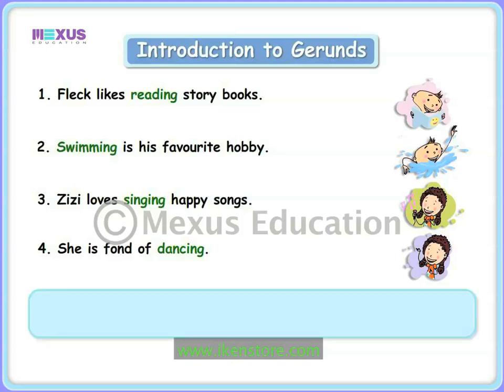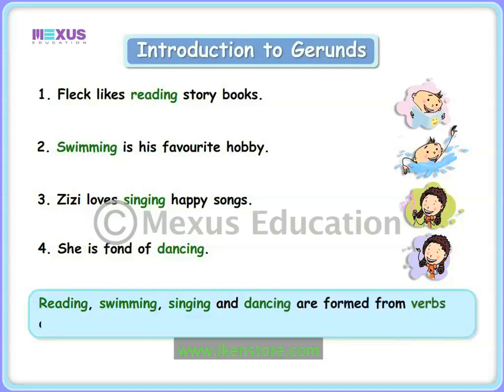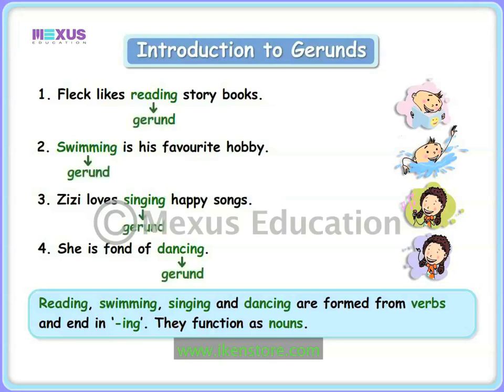In the above sentences, the words reading, swimming, singing, and dancing are formed from verbs and end in ing. Moreover, they function as nouns. Such words are known as gerunds.